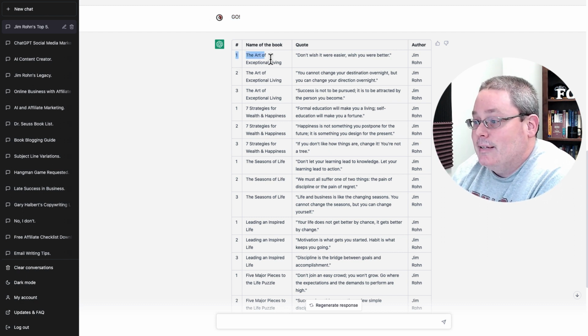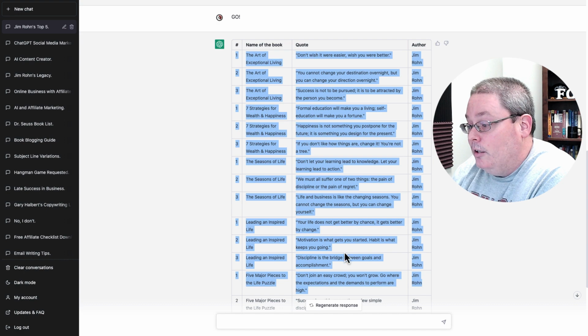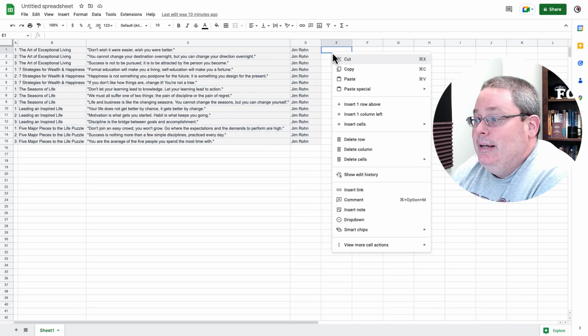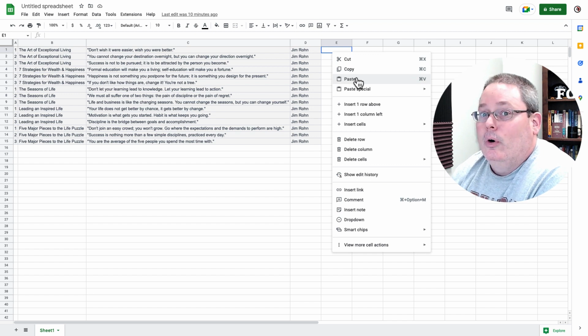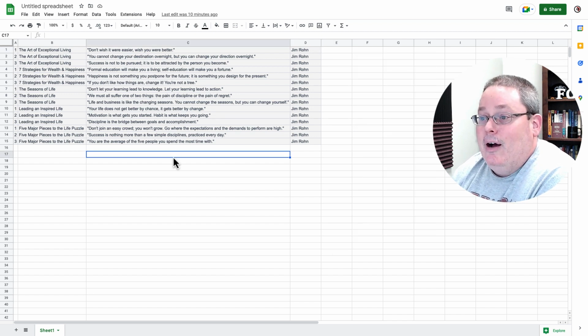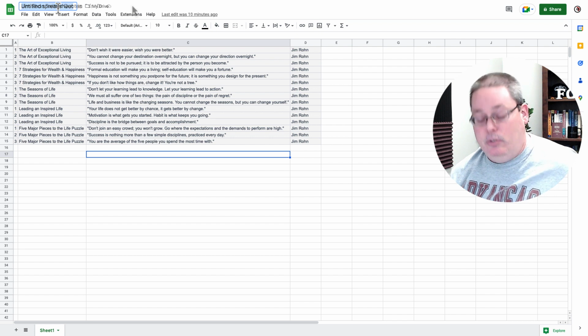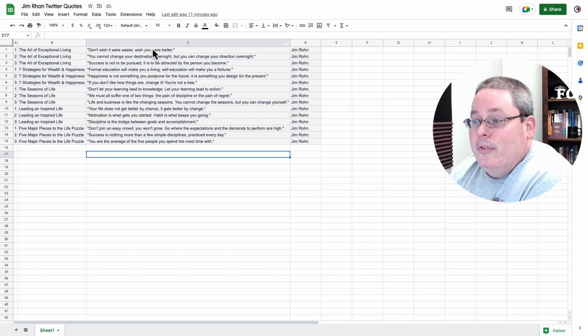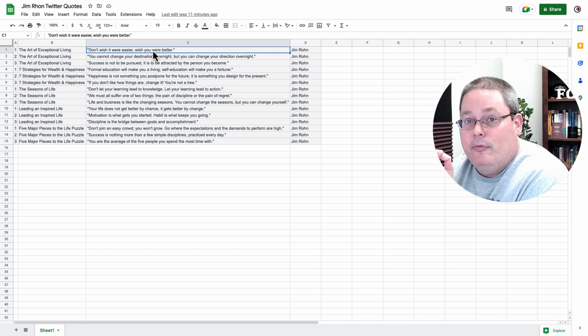And then I simply highlighted all of this information, copied it, took it over to a Google Sheet and did the magic of copy and paste. And now I have a motivational list of quotes from Jim Rohn. Specifically, these are Twitter quotes because they are short enough to fit inside of a tweet. And really, at this point, that's the power of ChatGPT to use it for social media, plus Canva, plus Google Docs. The majority of that stuff is free.